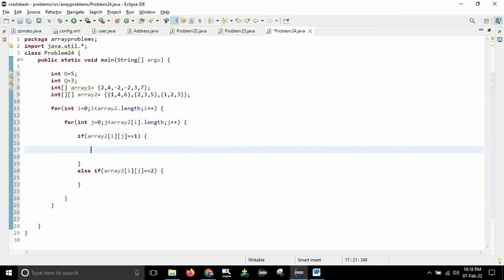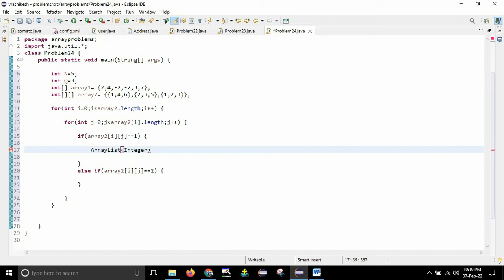So as I have told, we need to create an array list. So how can I create an array list? It's very simple, guys. ArrayList you have to write, and I am storing integers, but note that you cannot write int here because it's a primitive and collection does not support primitive data types. So I need to write the wrapper class, and the wrapper class is Integer. So Integer I will write.